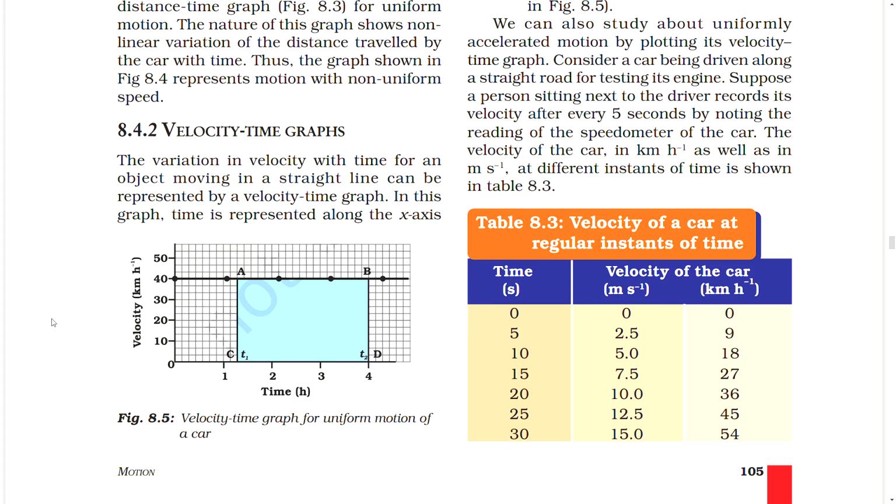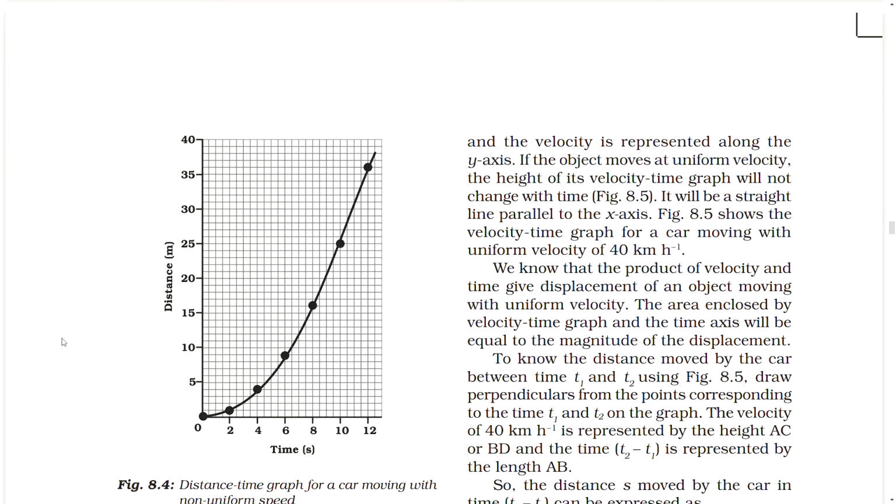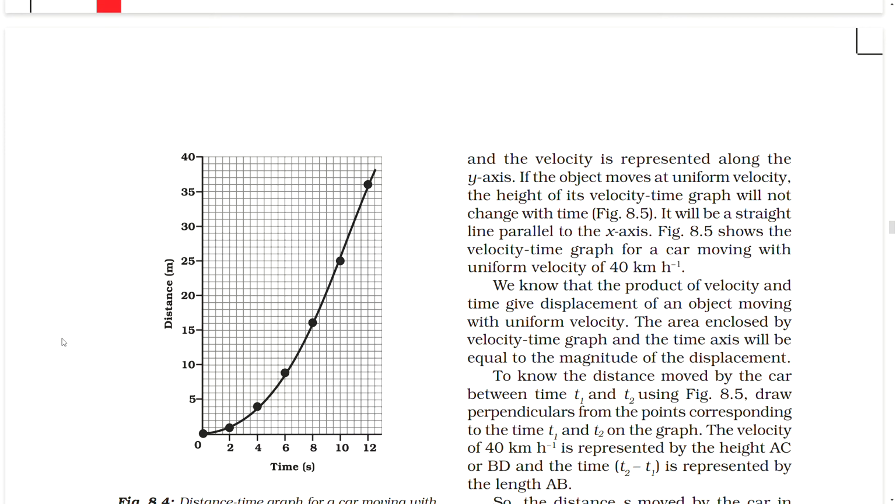8.4.2 Velocity-time graphs. The variation in velocity with time for an object moving in a straight line can be represented by a velocity-time graph. In this graph, the time is represented along the x-axis, and the velocity is represented along the y-axis. Figure: velocity-time graph for uniform motion of a car.